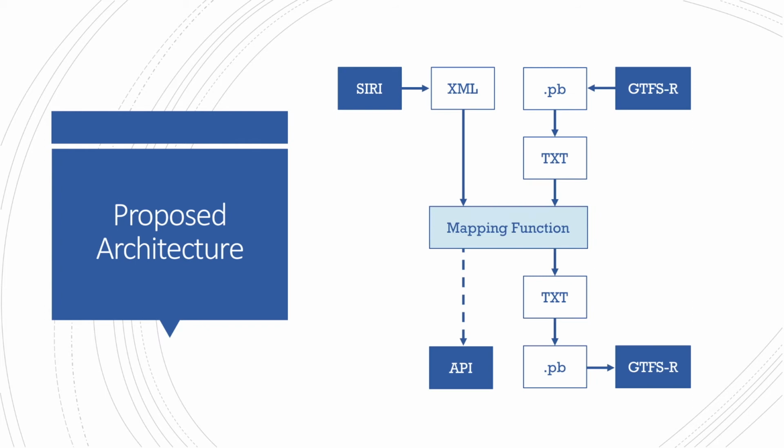To map XML data from SIRI, GTFS should be extracted from its protocol buffer format to its CSV payload. A simple parsing function maps the XML with the CSV and combines them to form a unified feed. It will then become an option to pack the payload again in GTFS format or expose the feed using an API with either XML or JSON payload.